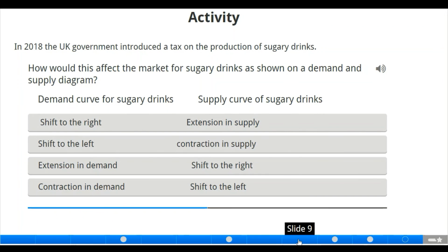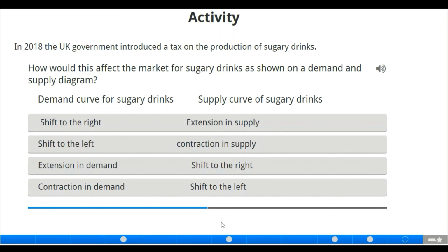For demand, assuming the government introduces a tax on production of sugary drinks, automatically the price of the commodity will rise. And if you have a rise in the price of the commodity, that means we are going to have a fall in demand. Now let us check this option.